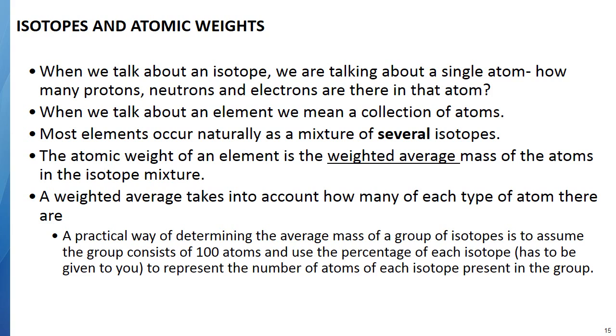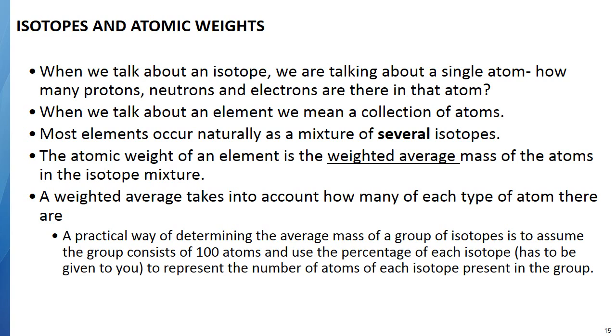Another way to look at it is, you can say how many of each element do you have out of 100. So you're really taking an average out of 100 elements. So I'll give you an example in a minute, but let's just look at what I'm saying.